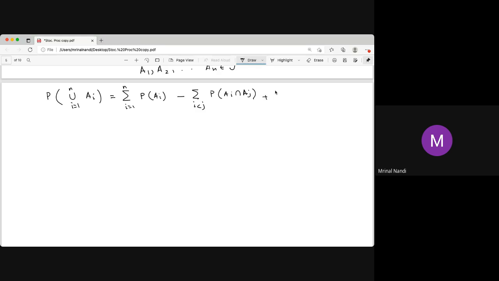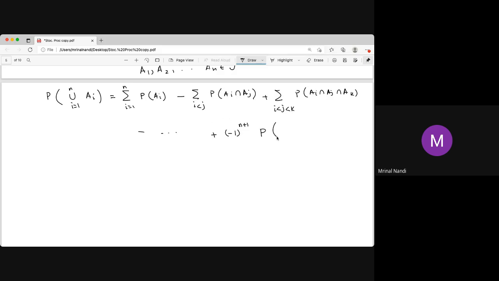Then plus the sum over i less than j less than k of probability of Ai intersection Aj intersection Ak, then you take 4 at a time and then 5 at a time, and so on and so forth. And the last term should be minus 1 to the power n plus 1. If n is odd, then it is plus, and if it is even, then it is minus.